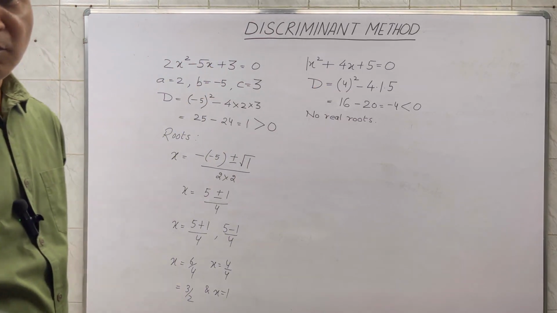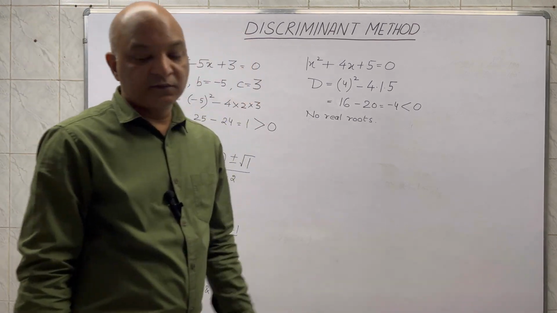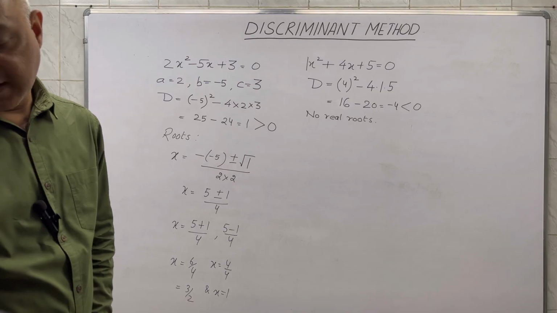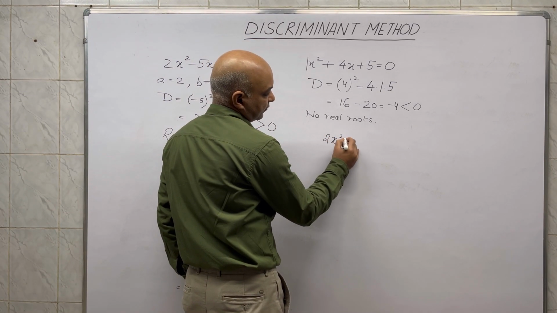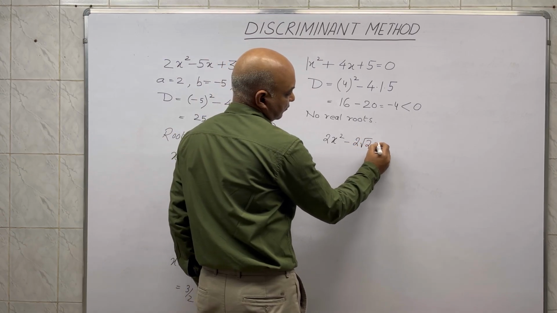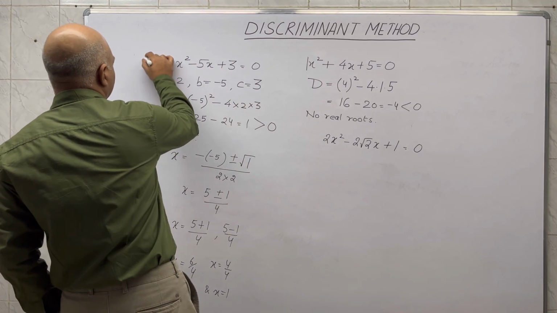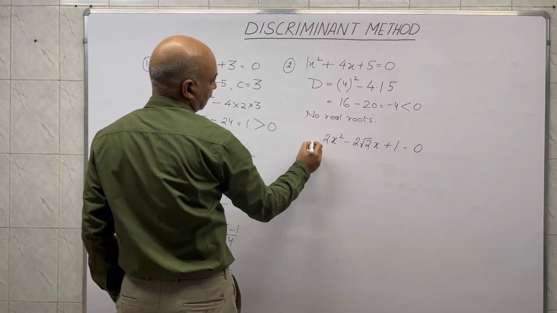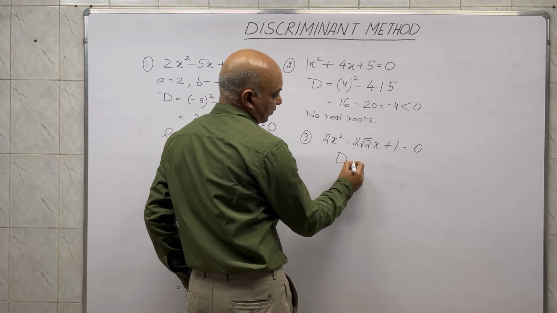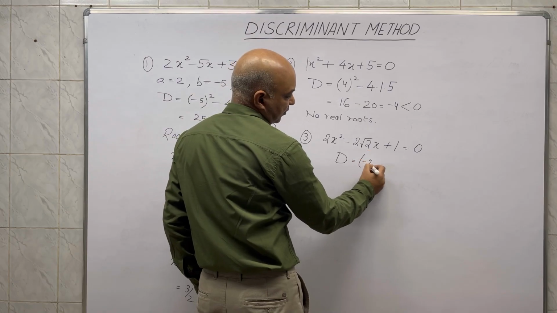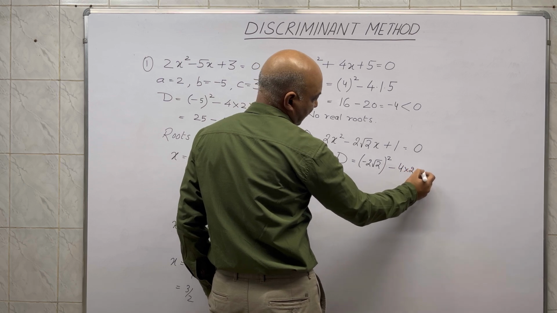Okay, let's take one more example in which D comes out to be equal to 0. So the example is 2x² − 2√2x + 1. So here, first of all, D becomes b² − 4ac.